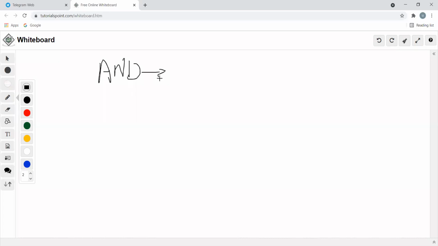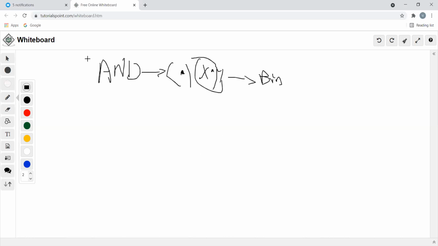Very good. So the operator or the symbol used in this operation is dot. So in the sense, x dot y. It is also called a binary operator because it is working with two operands.